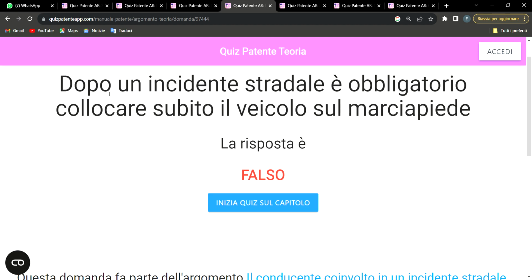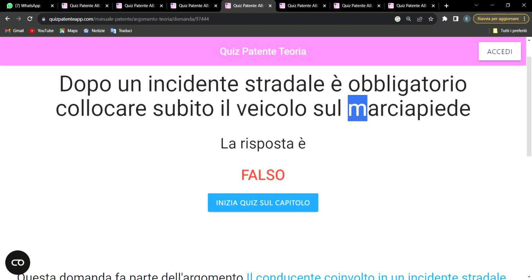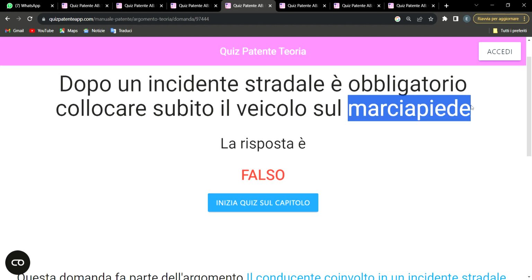It says dopo un incidente stradale. So when it occurred that after an accident on the road, it says it is obligatory, circolare, for you to drive immediately on marciapiede. Marciapiede is an area where the legs normally move, an access, a road made for pedestrians. So it's called marciapiede. That road made for pedestrians forbids the transit of other vehicles.